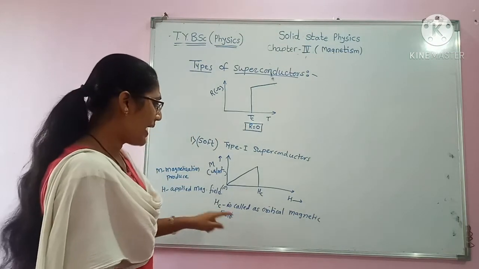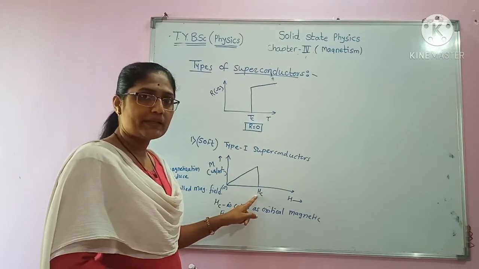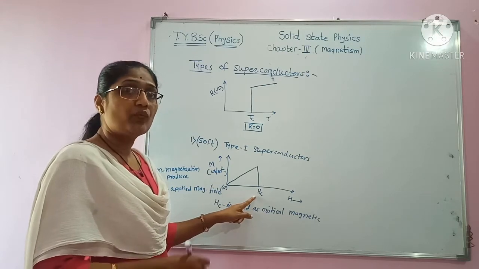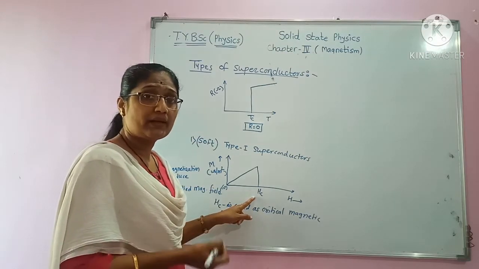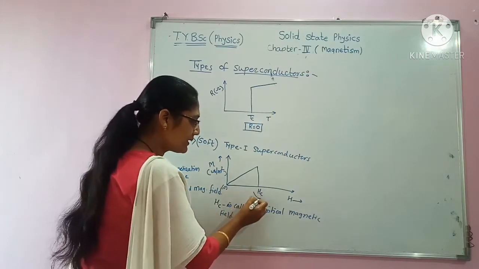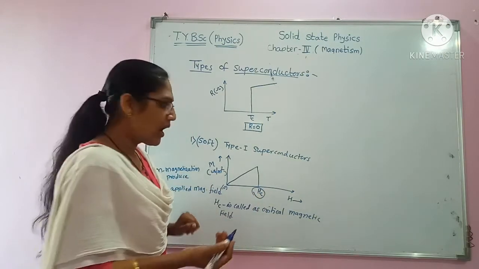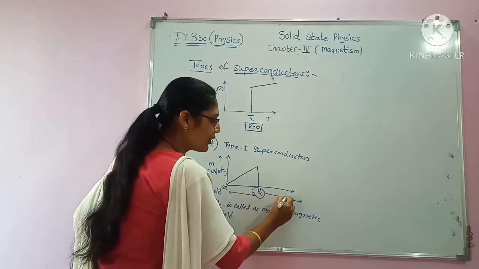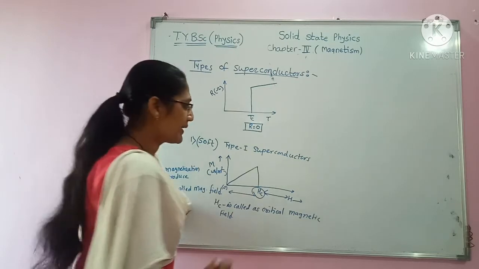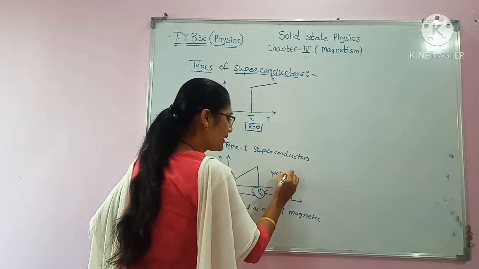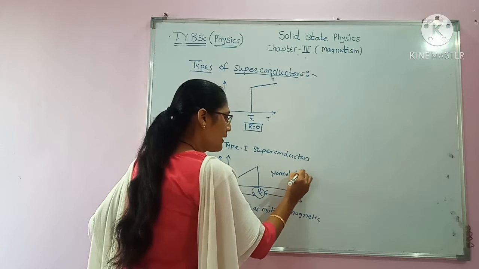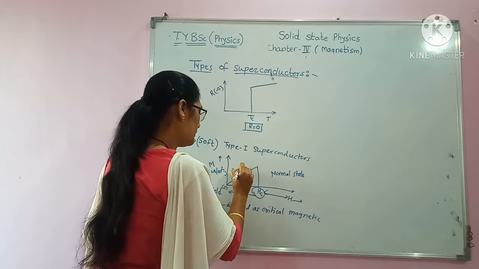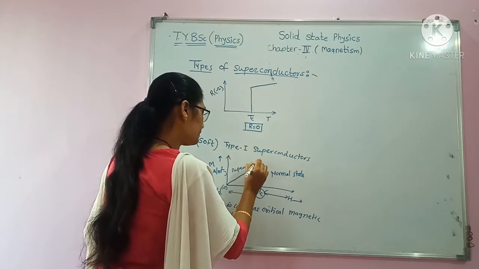This is the minimum magnetic field at which the superconducting material loses its superconducting nature. It means that Hc is the value of applied magnetic field below which the material will be in superconducting form, but above which it will be in the normal state. Therefore, this is the normal state, and below Hc the material will be in the superconducting state.